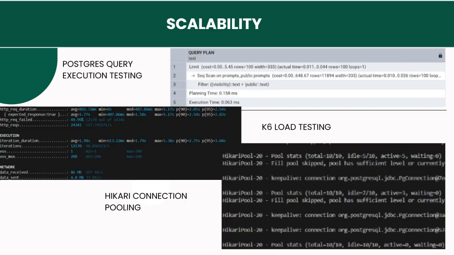As you can see, these are some of the implementations that we have made. Example, our K6 load testing, connection pooling, as well as the query execution testing.